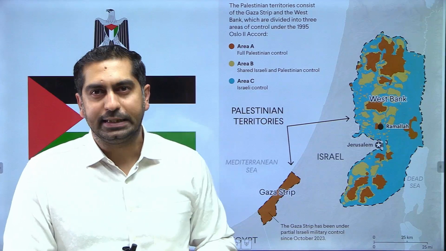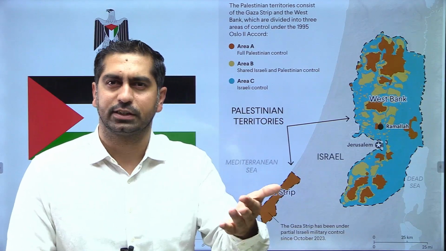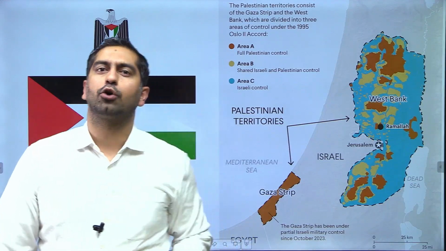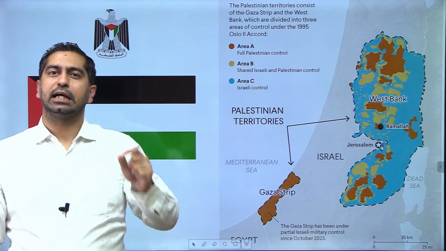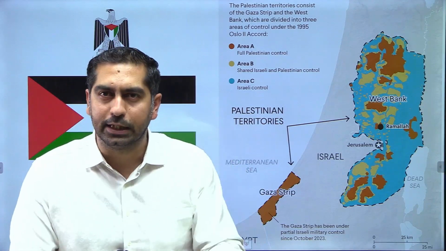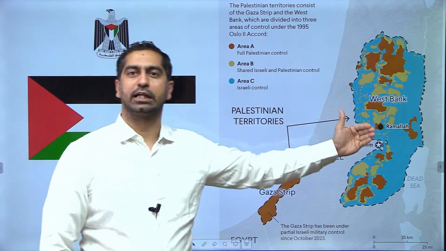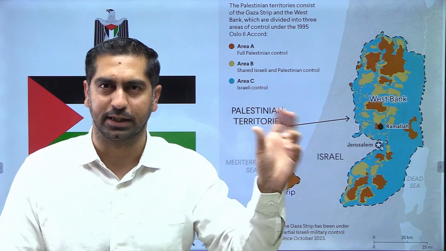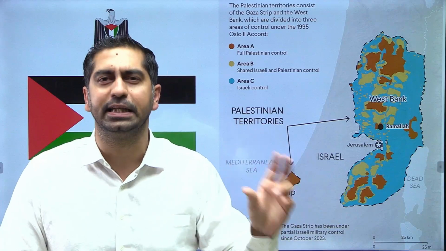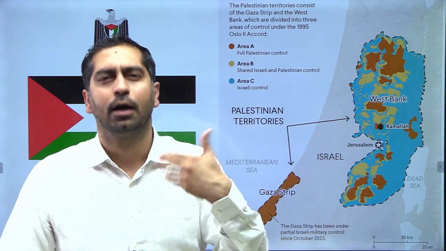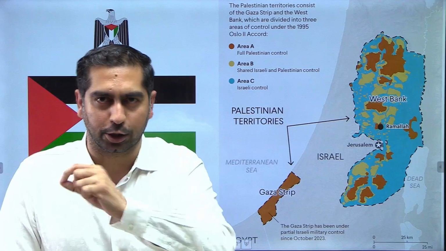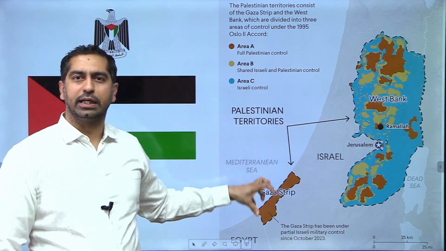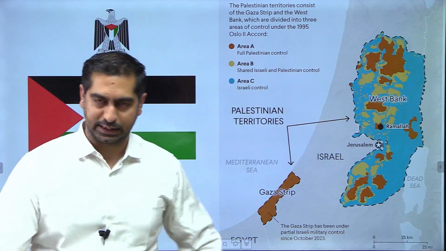In 1993, in the Oslo Accords, the first set of agreements in 1993, the second set in 1995, Israel agreed to hand over both these territories to the Palestinian Authority, Palestinian National Authority, sometimes written as PA or PNA. Officially it is PNA, but informally it is written as Palestinian Authority, PA. So the control of these two areas was to be given back to the Palestinian Authority.